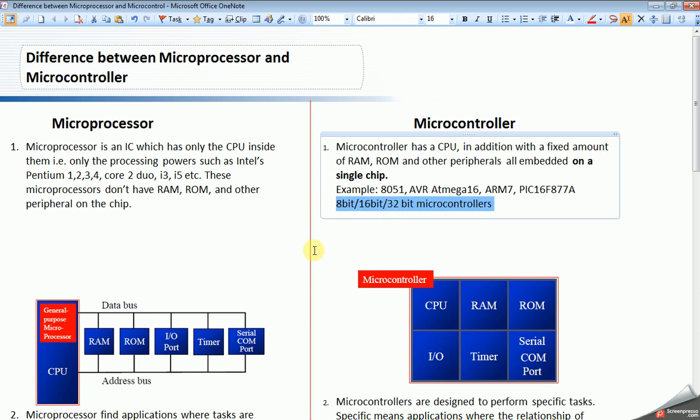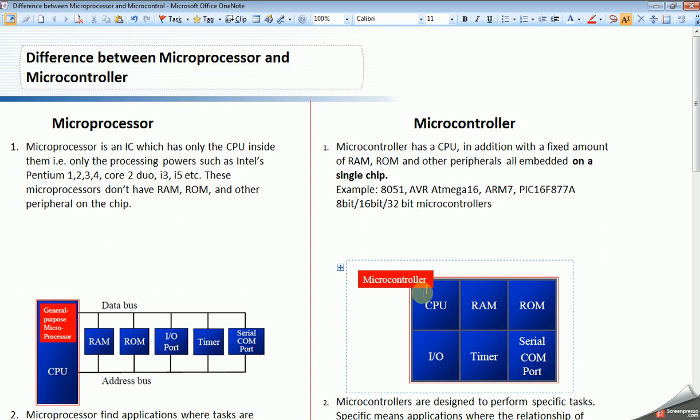As shown in the image below, the CPU is interfaced with external peripherals like RAM, ROM, IO ports, timers and so on, with separate buses. Whereas in a microcontroller, all these peripherals like CPU, RAM, ROM, IO ports and timers are manufactured in a single chip.